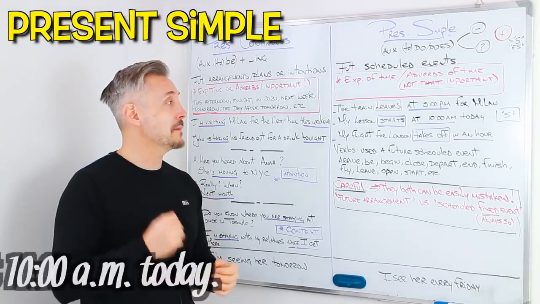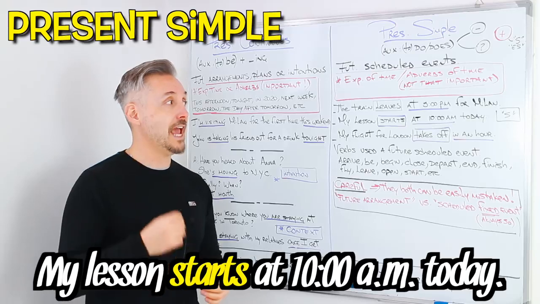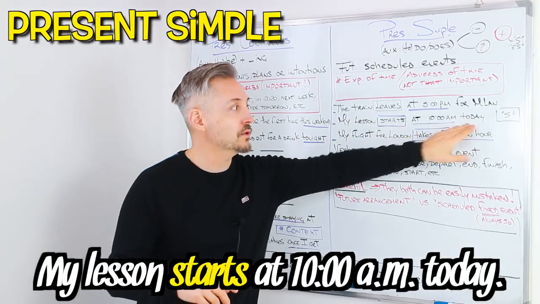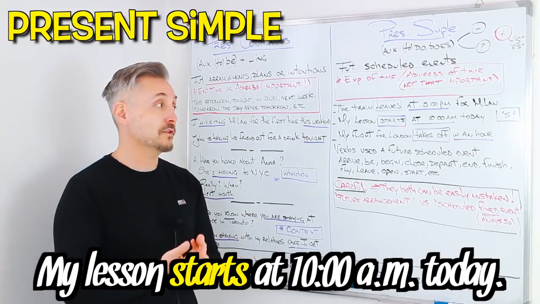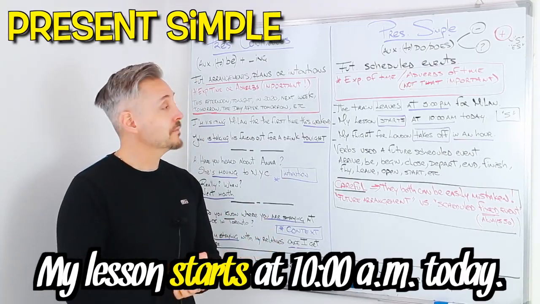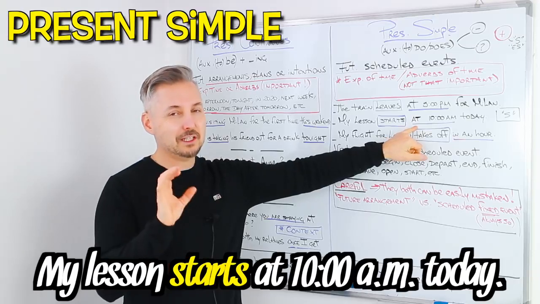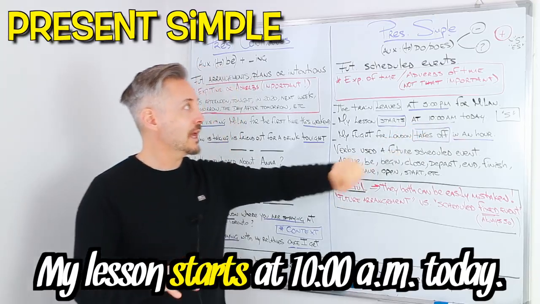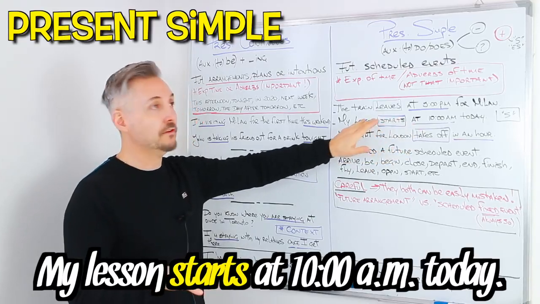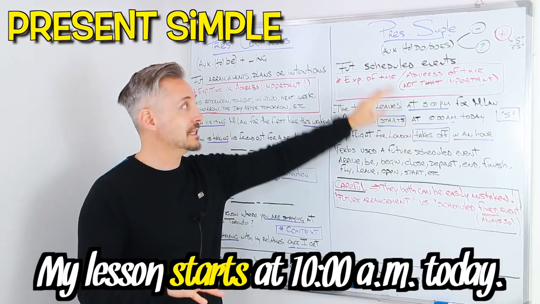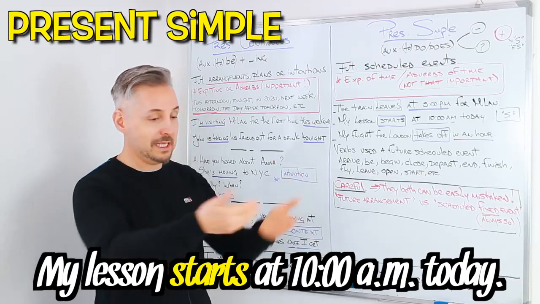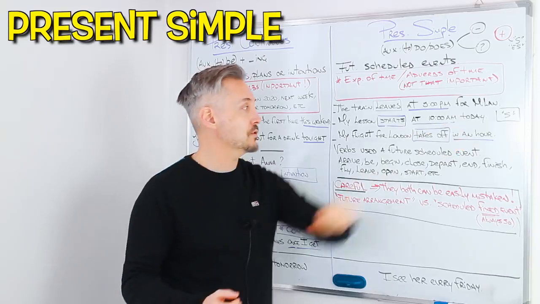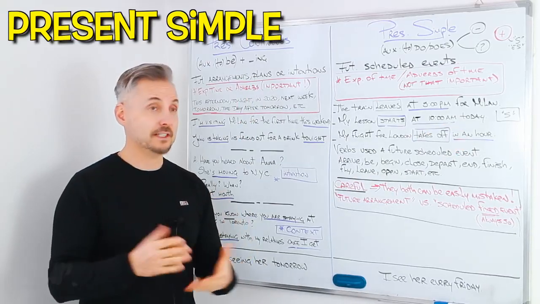Another example. My lesson starts at 10 a.m. today. We have the adverb of time today. So there is important. Today, right? But what is extremely important is the time. At 10 a.m., which fixes the future, right? And is a scheduled event. So it is on a calendar. My lesson starts at 10 a.m. today.